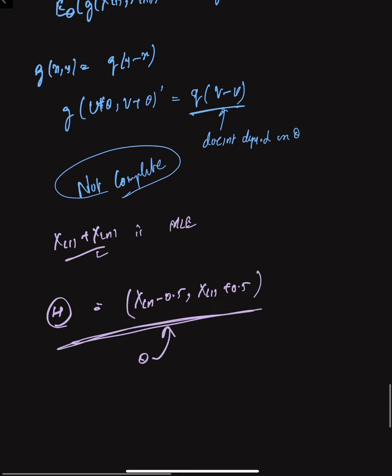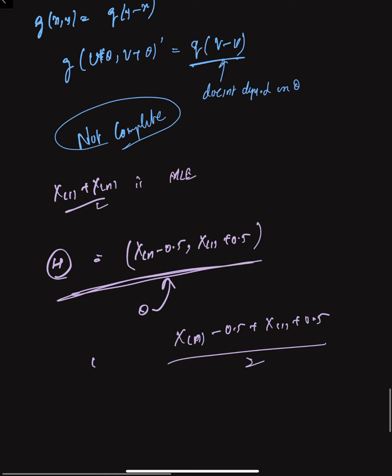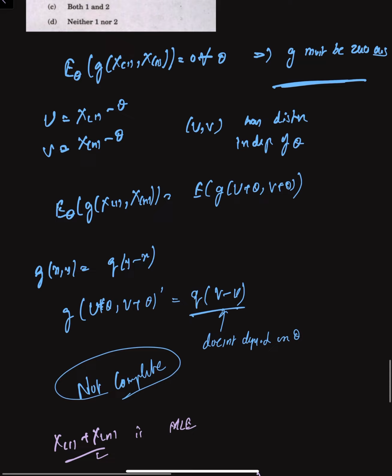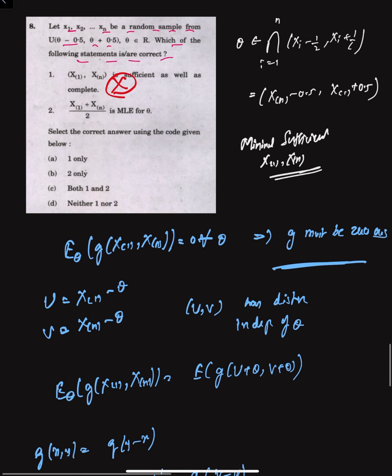So if I consider the midpoint, it is xn minus 0.5 plus x1 plus 0.5 divided by 2. So that is the midpoint. In fact, that midpoint is also a maximizer of this likelihood. So therefore the midpoint is an MLE. So that means even the second statement is correct. So therefore option B is the correct answer.